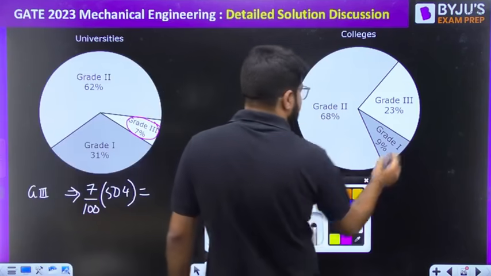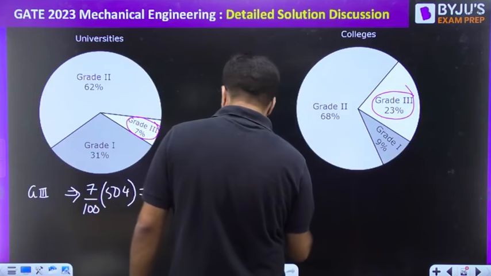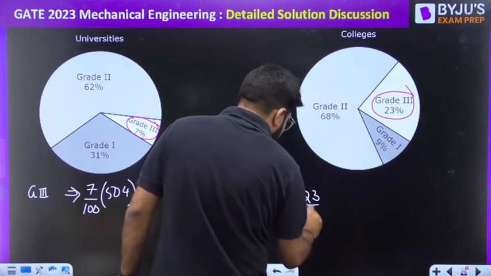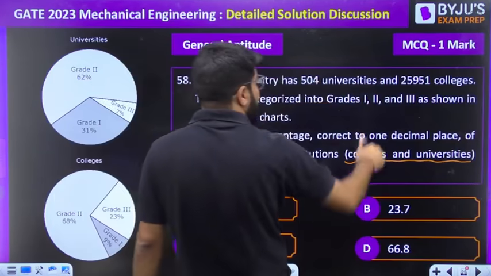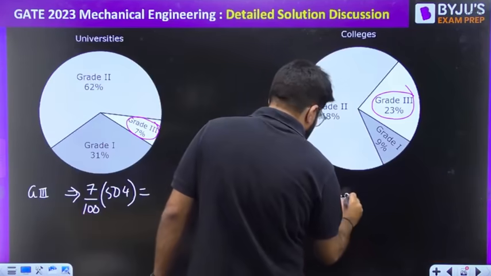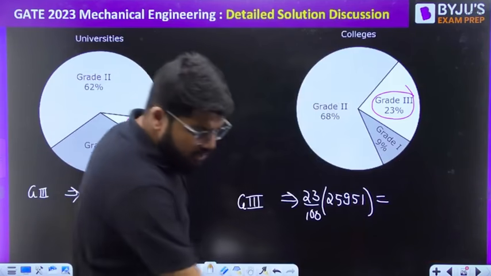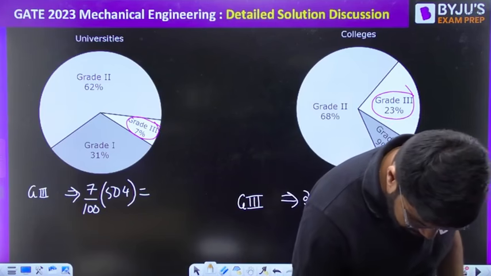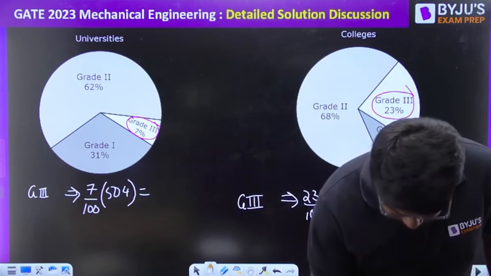Here again I am interested in grade 3 colleges. So how many grade 3 colleges? 23%. Okay, 23% of how much? Of the total colleges, that is 25951. Let us just calculate both these numbers quickly, guys.